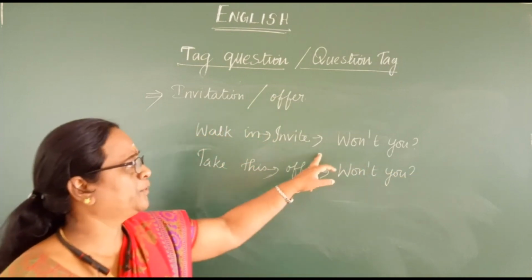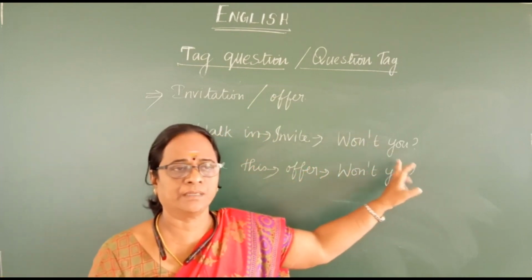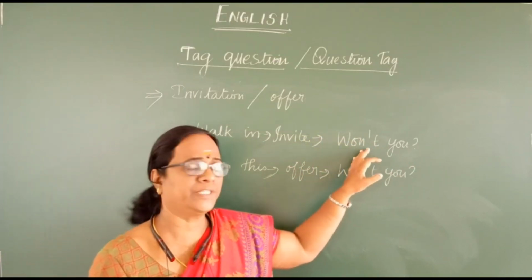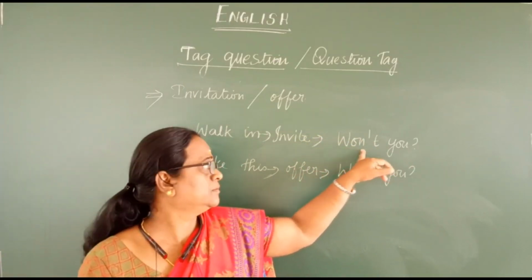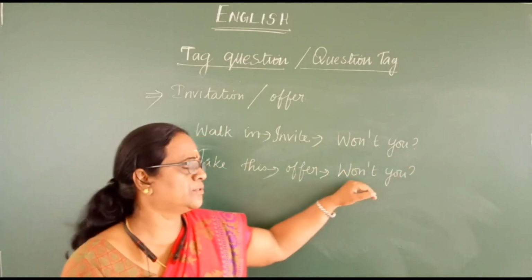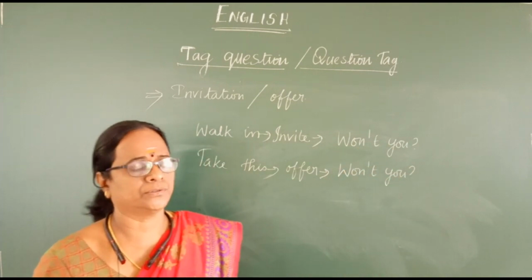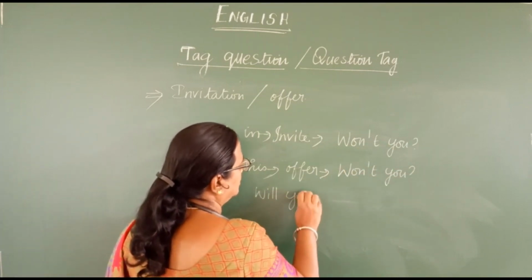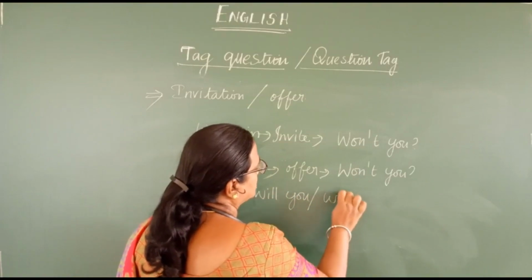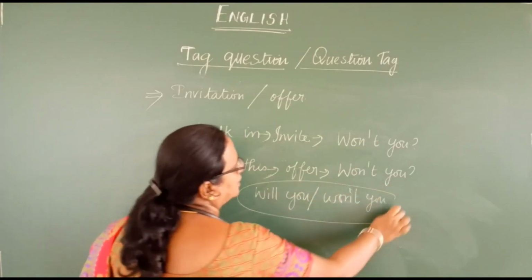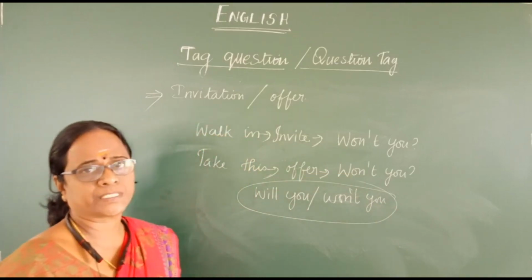See, here you are not supposed to write will you. You are inviting somebody for doing something, then you have to give the form as won't you, and for offering also won't you, not will you. Will you or won't you is only for a command or a request.